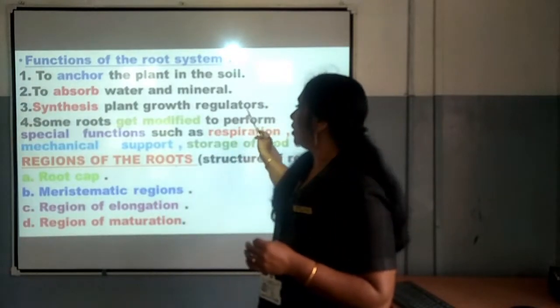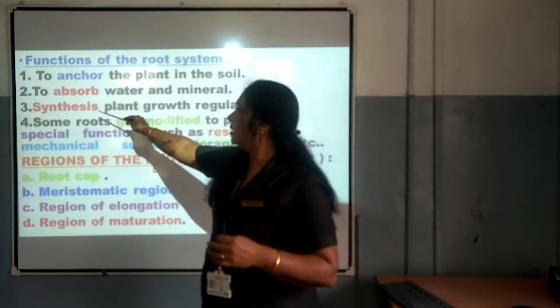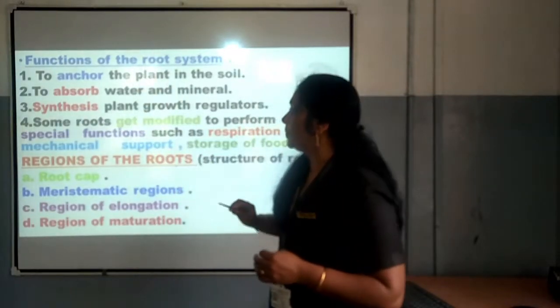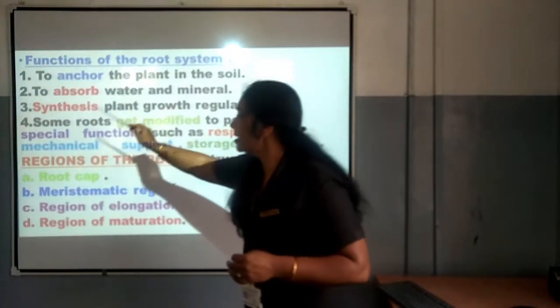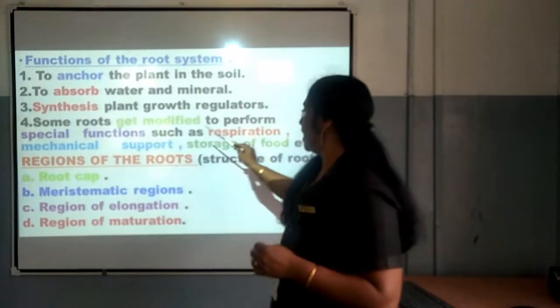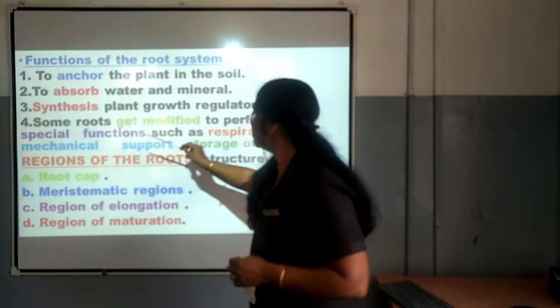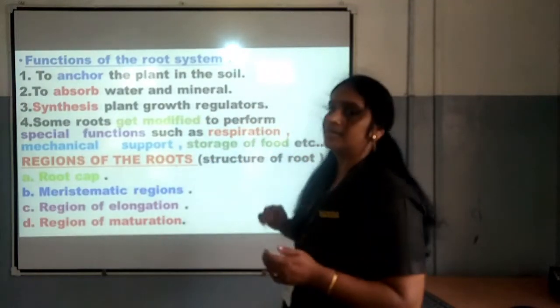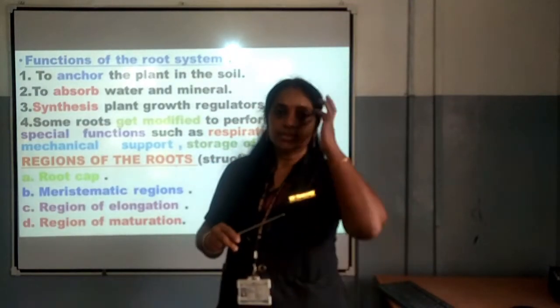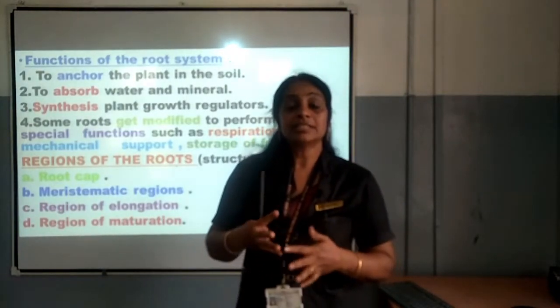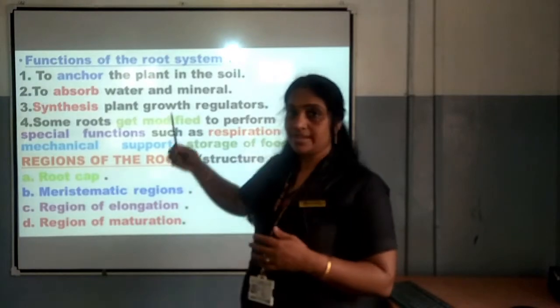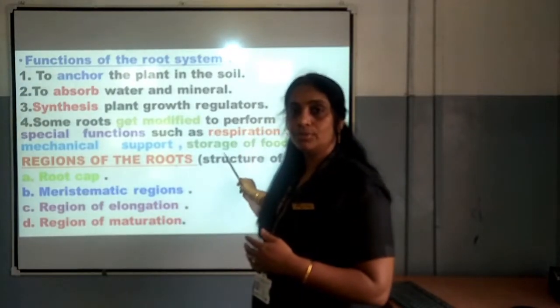Those plant growth regulators are synthesized in the root also. Some roots get modified to perform special functions such as respiration, mechanical support, storage of food, etc. In certain plants, the roots may be modified for performing specialized functions such as respiration, storage of food, mechanical support, etc.